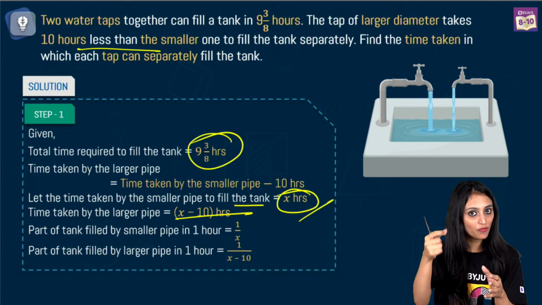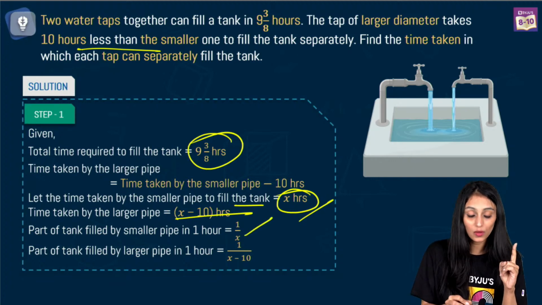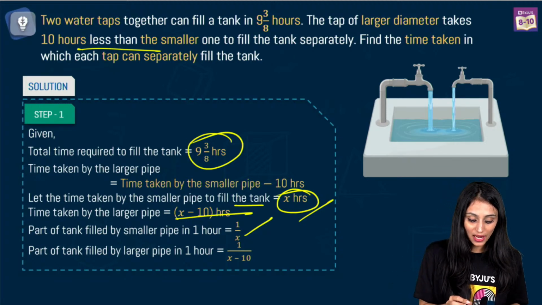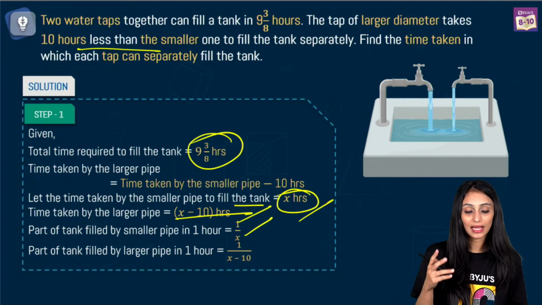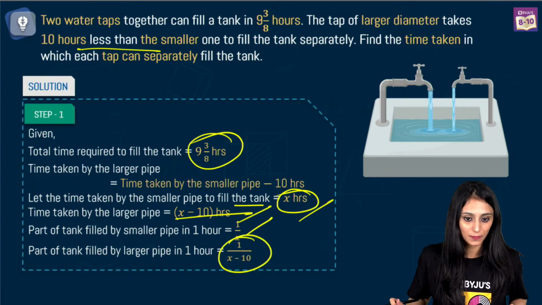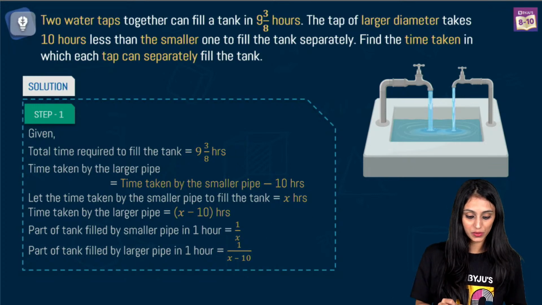So the speed is uniform throughout. In 1 hour, how much of the tank will be filled? It will fill 1 by x. Unitary method, right? And the larger one fills the entire tank in x minus 10 hours. So in 1 hour, it will fill 1 upon x minus 10. I hope this is clear to everyone. Okay, unitary method we are using.